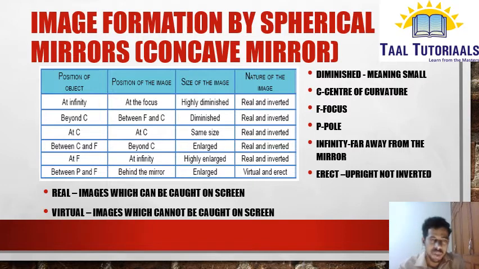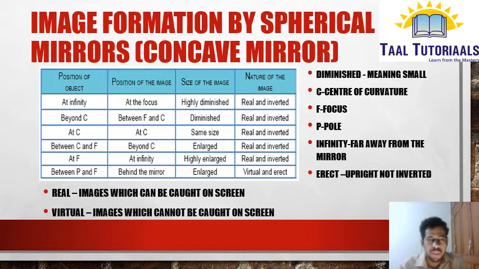Next case, if you keep the object between C and F, then the position of the image is beyond C. Now the size is enlarged here. You remember, the size is enlarged. Nature is again real and inverted. If you keep the object at focus, then the image will form at infinity. The size of the image is highly enlarged and the nature is real and inverted.